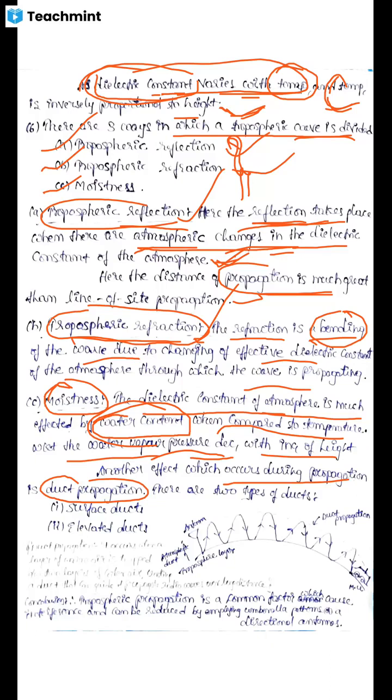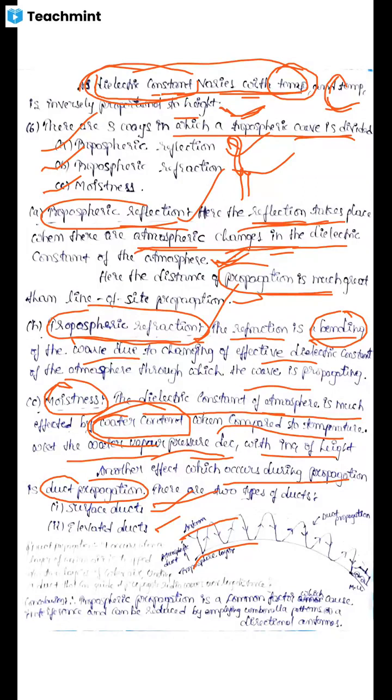So duct propagation means warm air is trapped between two layers of cool air, and among these layers the wave is propagating. This is called duct propagation. In duct propagation, there are two types of ducts, that is surface ducts and elevated ducts. So this is about moistness.